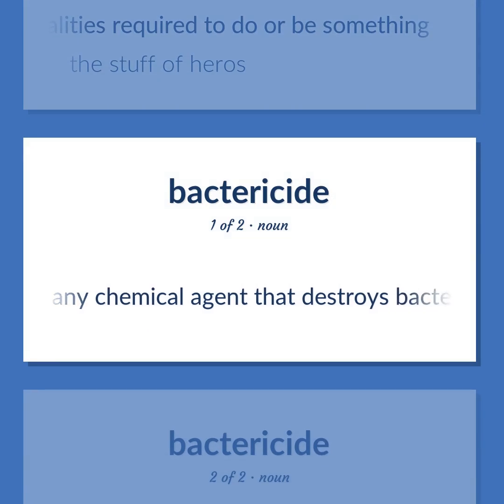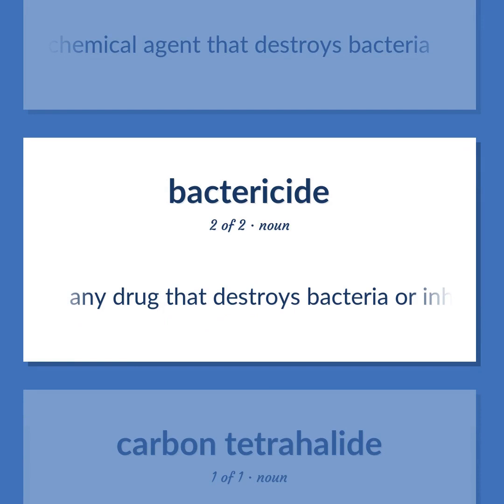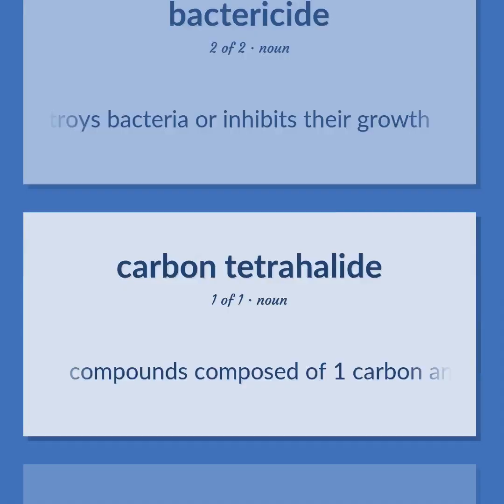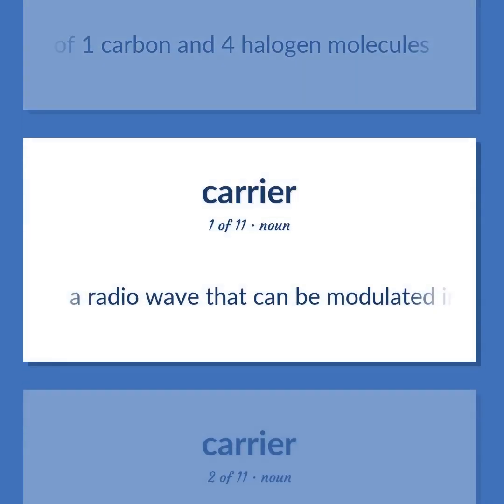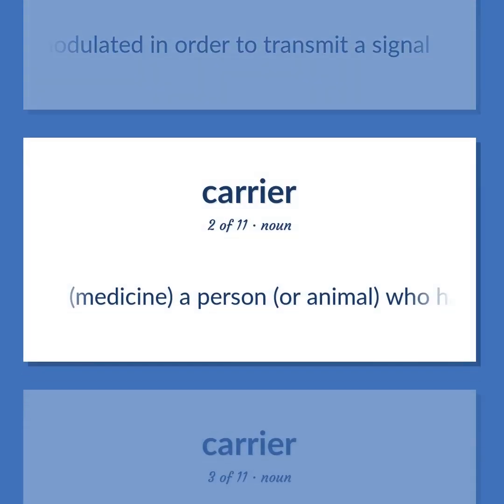Any chemical agent that destroys bacteria. Any drug that destroys bacteria or inhibits their growth. Compounds composed of one carbon and four halogen molecules. Carrier: a radio wave that can be modulated in order to transmit a signal. Medicine: a person or animal who has some pathogen to which he is immune but who can pass it on to others.